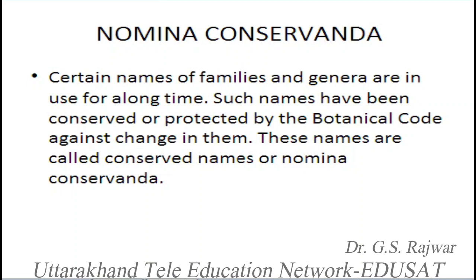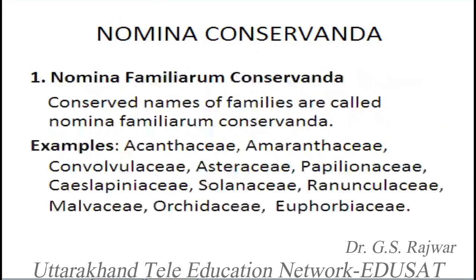These names have been conserved or protected by the botanical code, the rules of nomenclature, so that nobody can change them. These names are called conserved names or nomina conservanda. Nomina conservanda are of two types, as I told you: the families and genera.